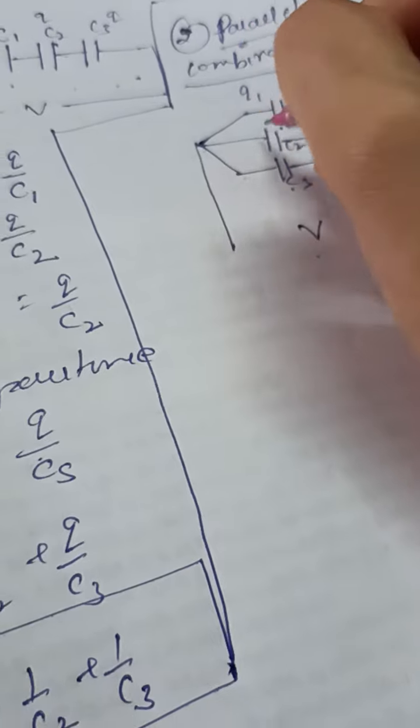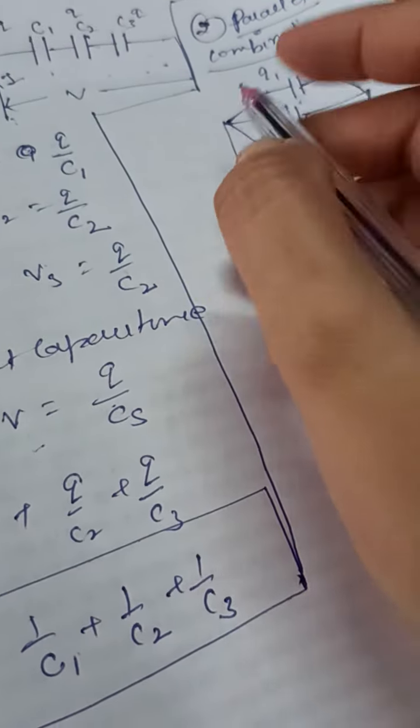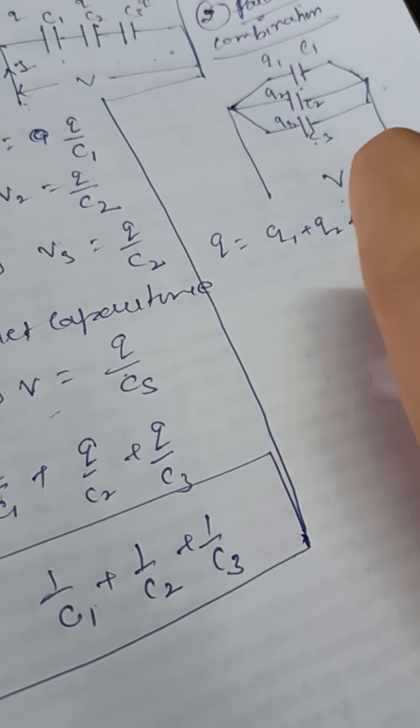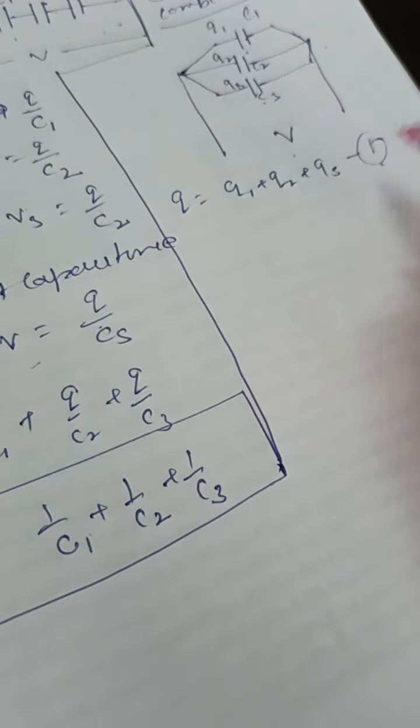According to that the charge stored will also be different. So from here we start with the net charge of the combination being Q1 plus Q2 plus Q3. Now name it equation number 1.